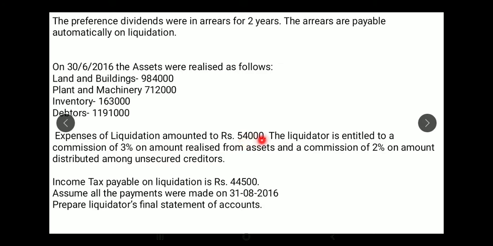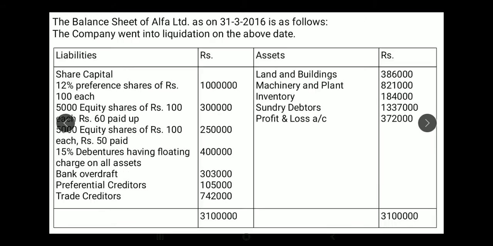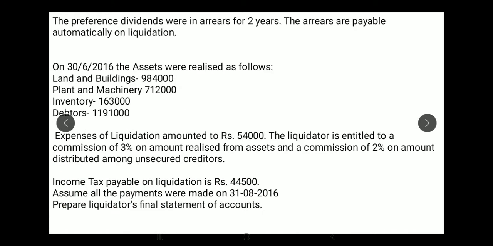Liquidation expenses are 54,000. Liquidator is entitled to a commission of 3% on amount realized from assets and commission of 2% on amount distributed to unsecured creditors. Income tax payable on liquidation is 44,500. This happens to be your preferential creditors over and above 1,05,000. 1,05,000 preferential creditors plus 44,500 taxes payable will be your preferential creditors.